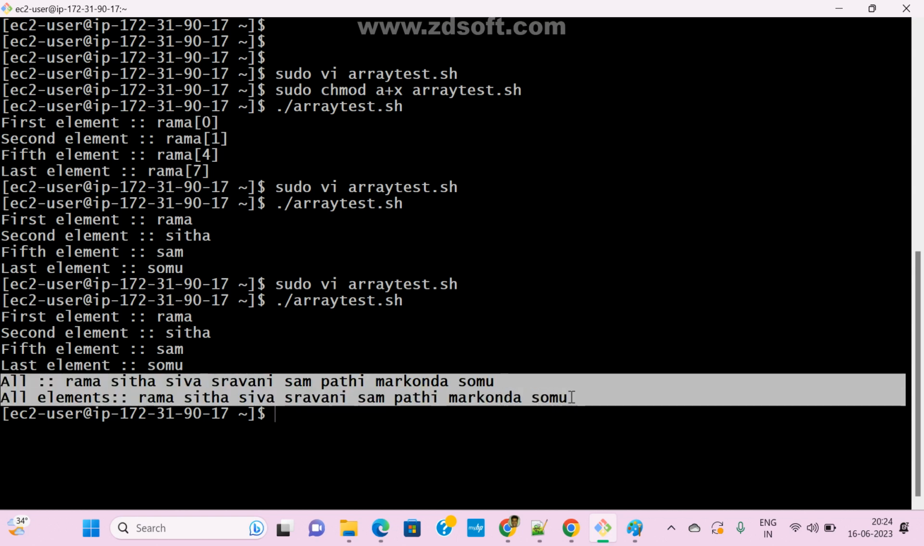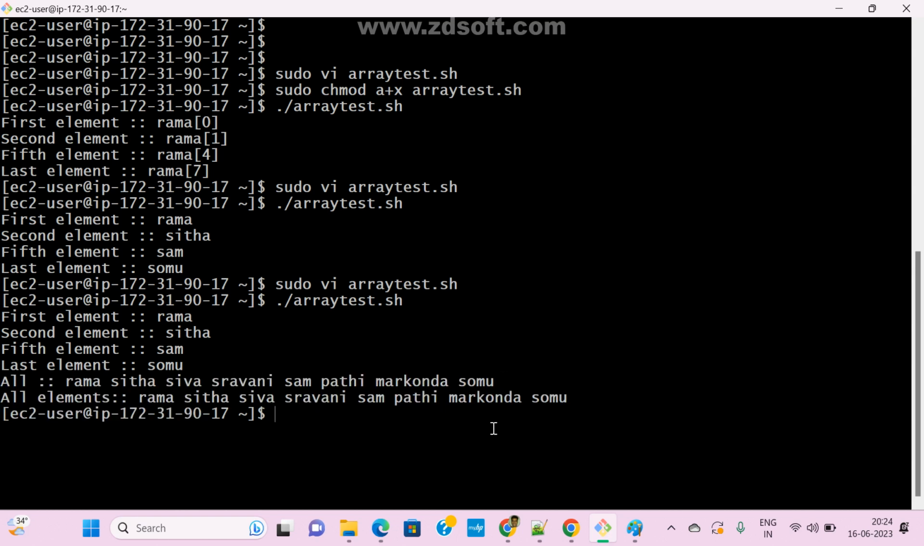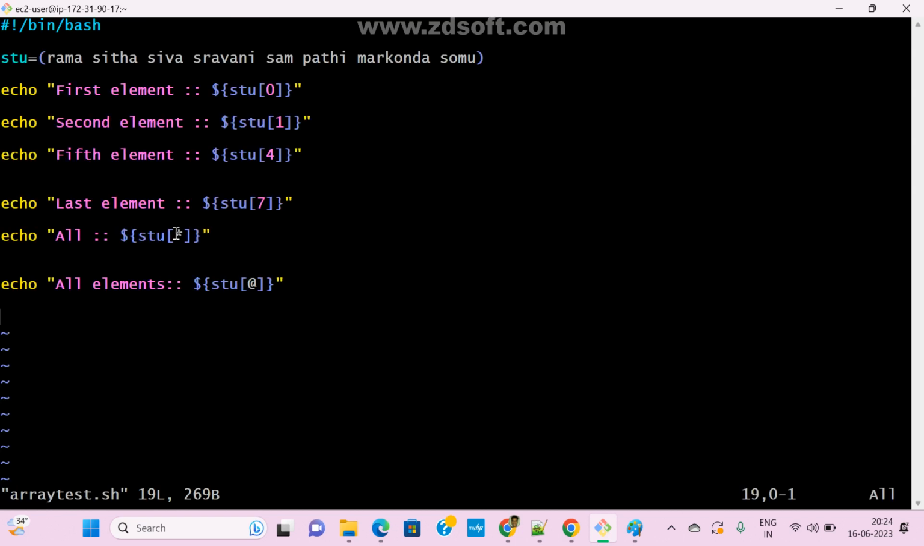Clear guys? Any doubt here? This is very simple only. Whatever you want, we can use it. Star represents all elements. At also represents all, we can use both. That is your wish. So like this, anywhere you want to print all of this, we can give this, and based on index, we can print it. Clear?